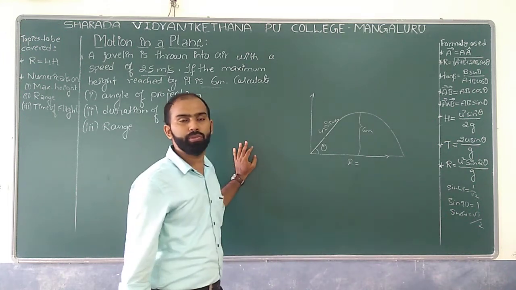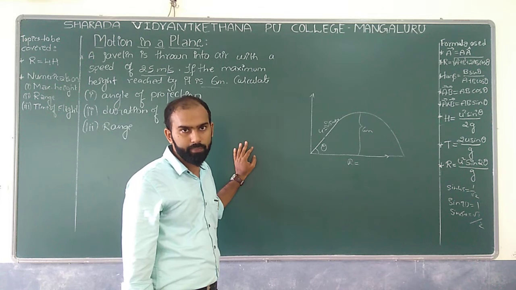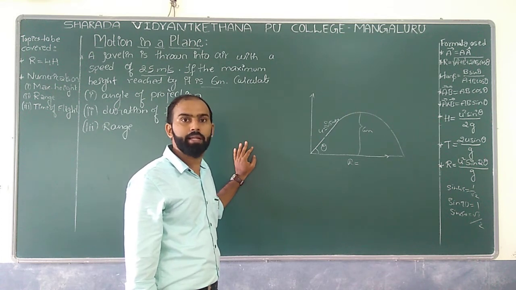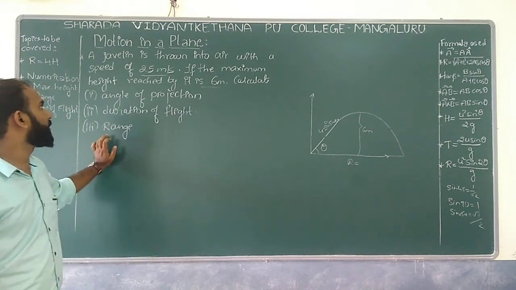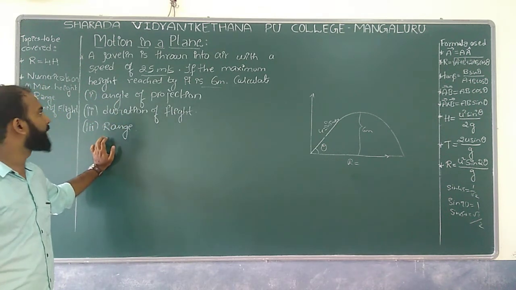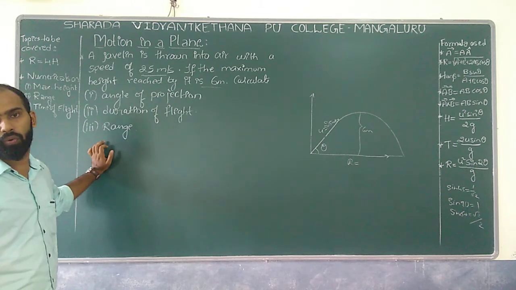Also, we are supposed to calculate what would be the time taken to cover its path. That is nothing but time of flight, also we are supposed to calculate over here, right? So we'll go one by one. We'll start off with the angle of projection. Initially we'll get the theta value over here, right?